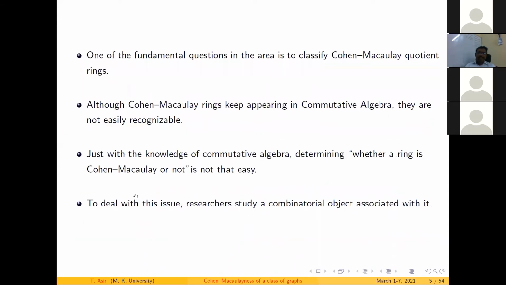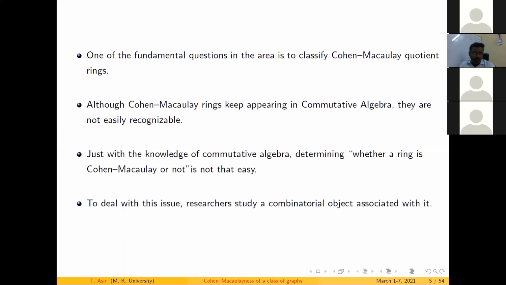But one of the fundamental questions is how to classify the Cohen-Macaulay rings. Though Cohen-Macaulay rings keep appearing in commutative algebra, they are not easily recognizable. If I give you a ring and ask whether it is Cohen-Macaulay or not, with just the knowledge of commutative algebra it is very hard to say. Even for a ring of smaller order, even a ring with 10 or 15 elements, it is very hard to find whether the given ring is Cohen-Macaulay. This is one of the main difficulties people face in commutative algebra.